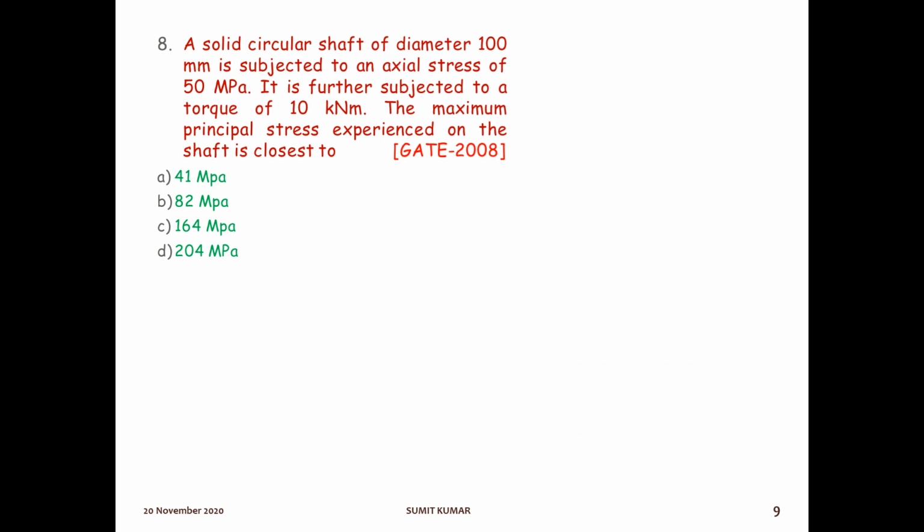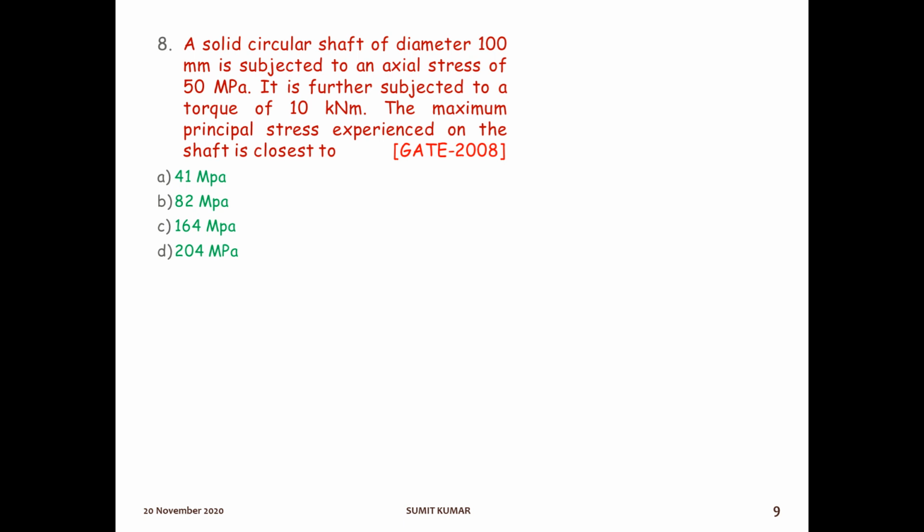The next question, a solid circular shaft of diameter 100 mm is subjected to an axial stress of 50 megapascal. Okay, it is further subjected to a torque of 10 kilonewton meter. The maximum principal stress experienced on the shaft is closest to. So in this question, we need to calculate the maximum principal stress.